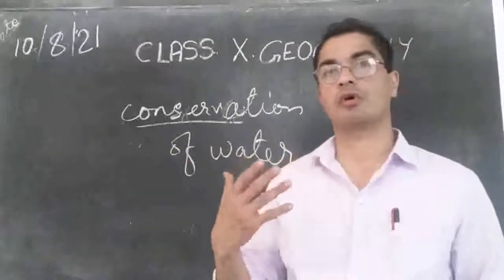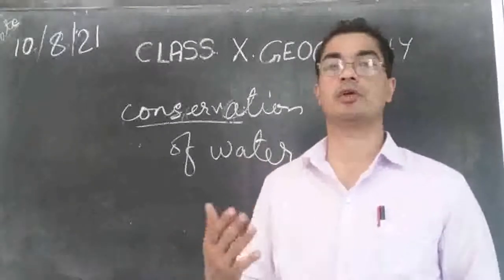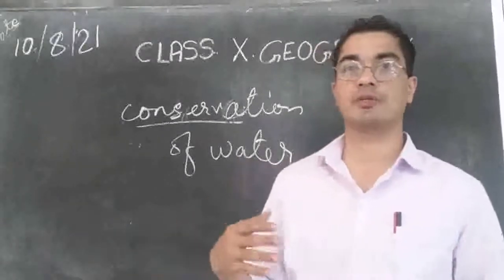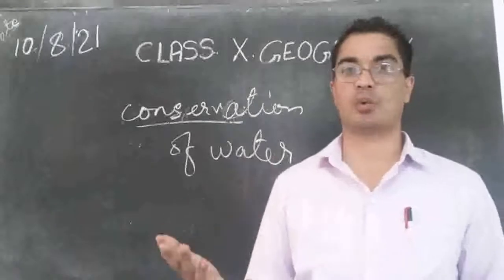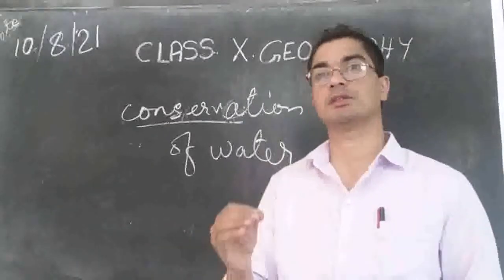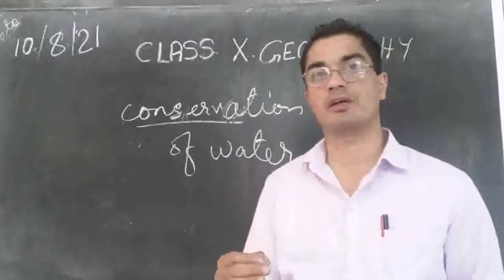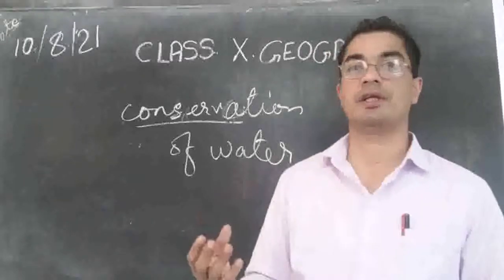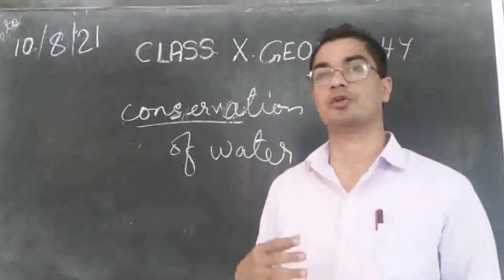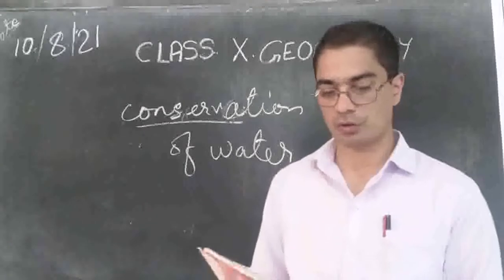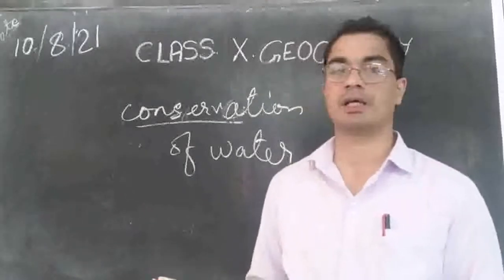So if we want more food grain, what do we need? We need to cultivate more. And to cultivate more, what do we need? We need more water. Therefore, water is not just for drinking, but it is also needed in order to cultivate, in order to provide food for us. So we should think about that as well.